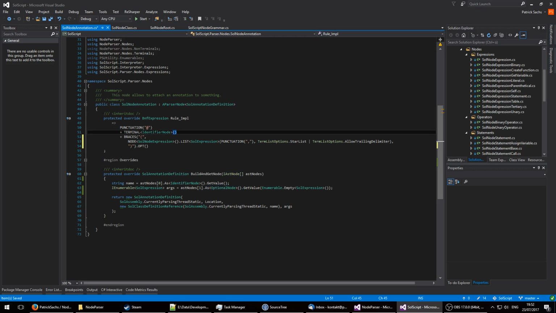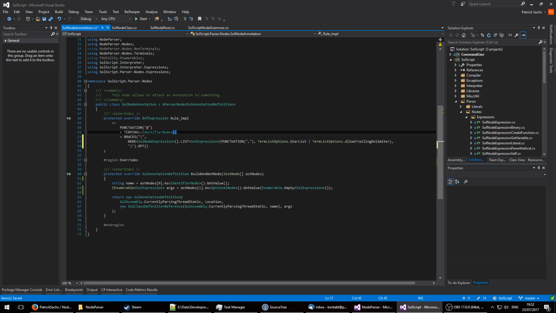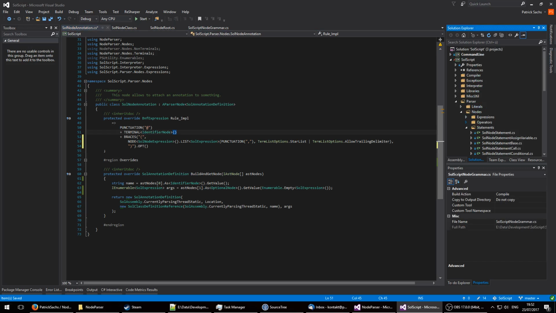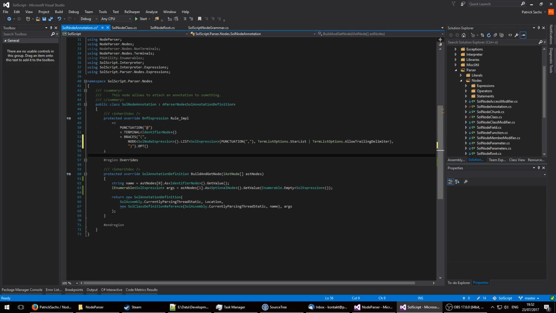It can be confusing at first, but it's really powerful once you get the hang of it. You can always just take a look at the SoulScript grammar, which is inside the SoulScript parser nodes directory or namespace. And you can just peek through that and get a hang of how to use the NodeParser. It's a really powerful concept.